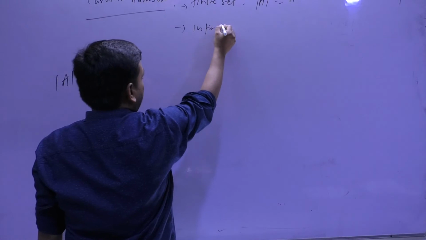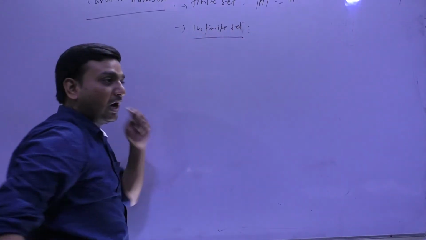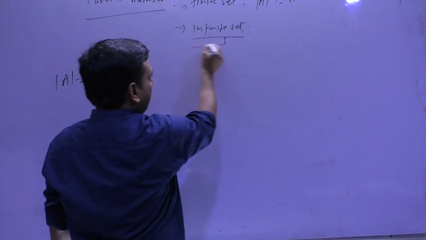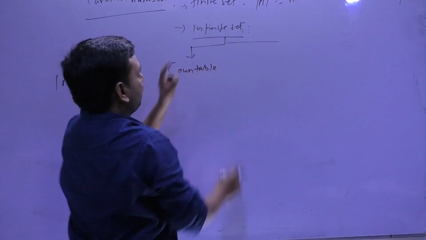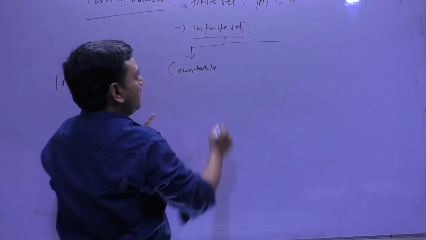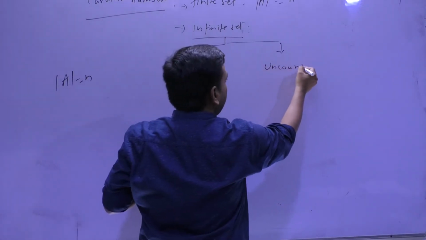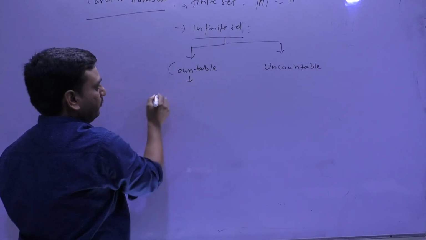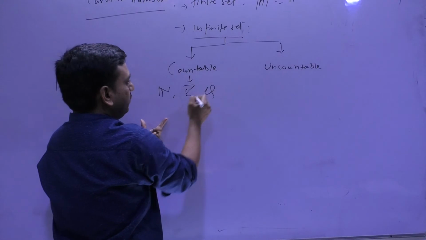If A is an infinite set, then how do we represent the cardinality? Here we have two things. First, finite sets are always countable, so there are no issues there. In case of an infinite set, it may be countable and it may be uncountable. For countability, what is the base for us? N, Z, Q and all.